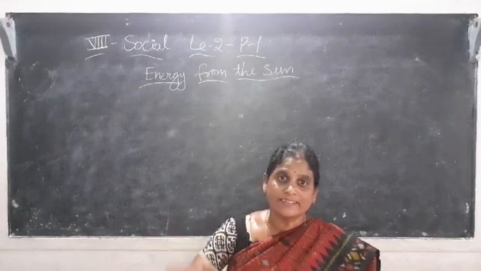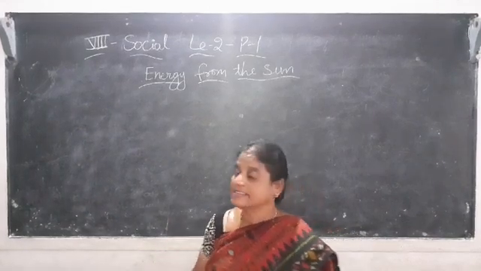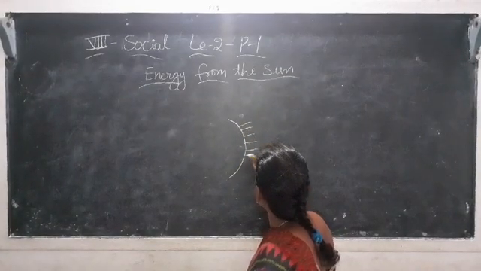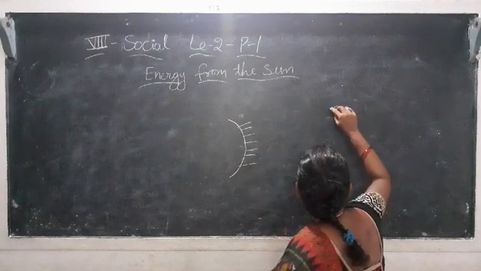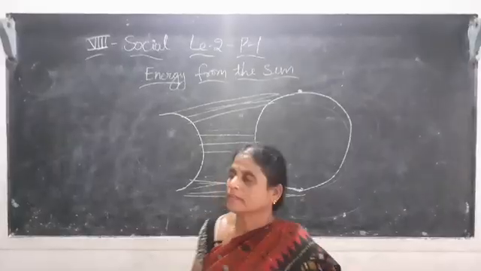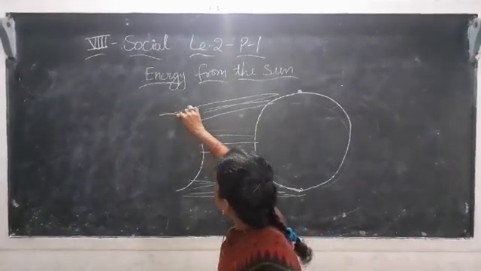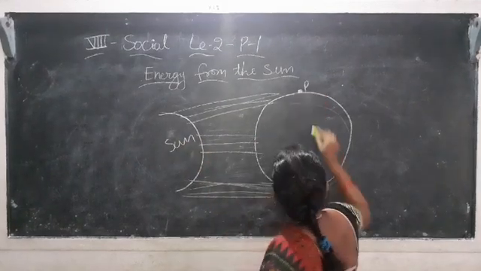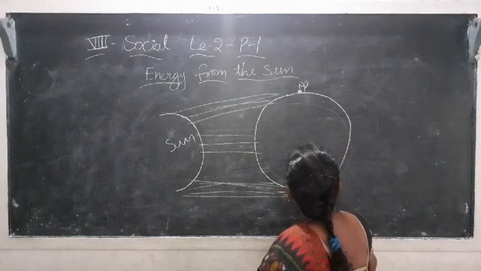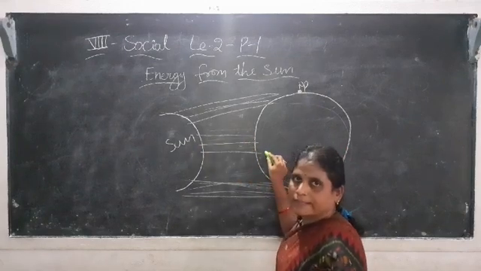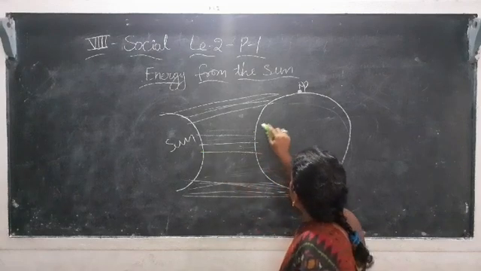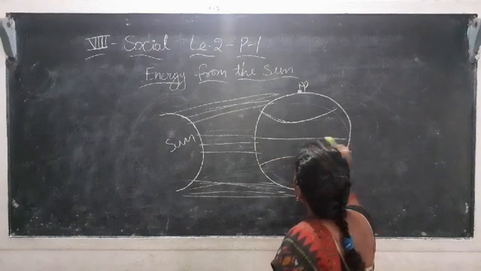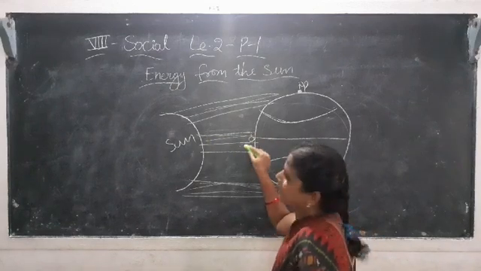Okay, if we take the equatorial region, how do the sun rays fall there? Straight. See, observe it. So this is the earth. Observe this picture. This is the sun. This is the north pole and south pole. See how the sun rays are falling on the earth. This is the equatorial region. This is the polar region. Near the equatorial region, the sun rays are falling straight.